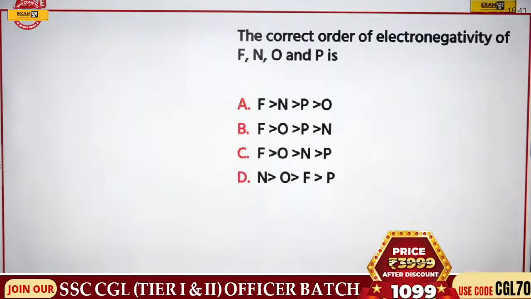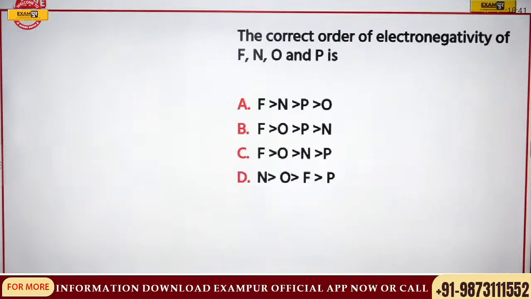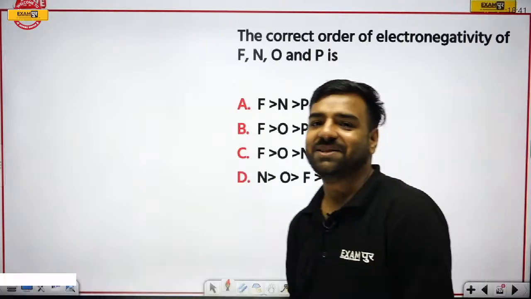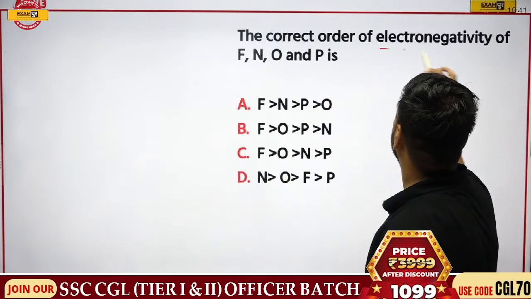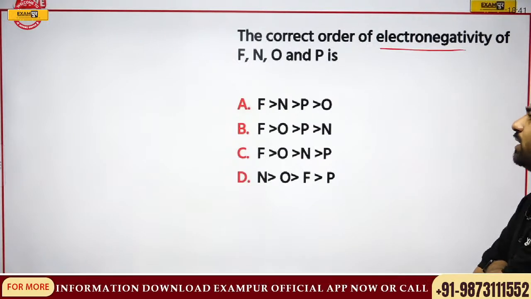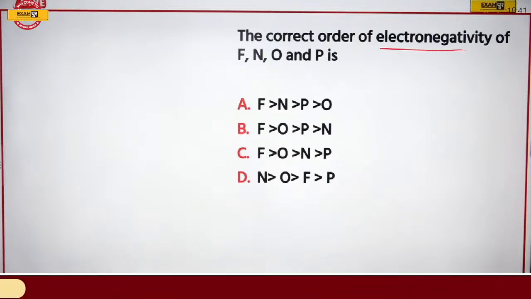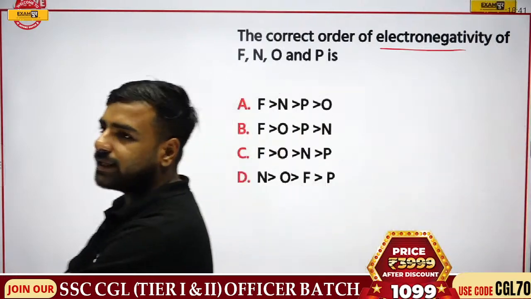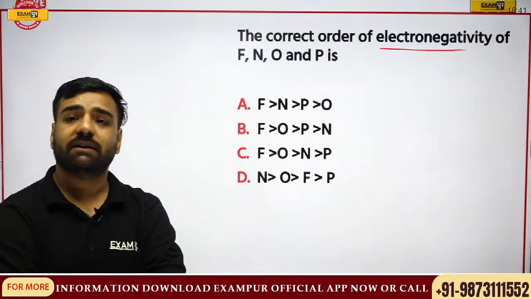Okay. Next, the correct order of electronegativity of F, O, N, P is what? Now we have discussed this part. So I want the answer. I am talking about the correct order of electronegativity. What is the correct answer for this? Correct order of electronegativity. Answer please. If you want, I can help you out with the periodic table as well, but I want an answer for this.